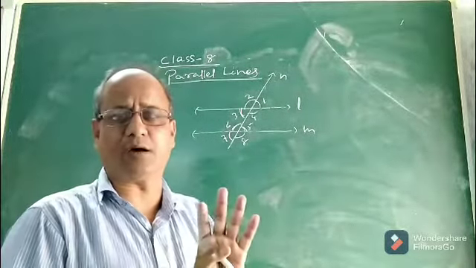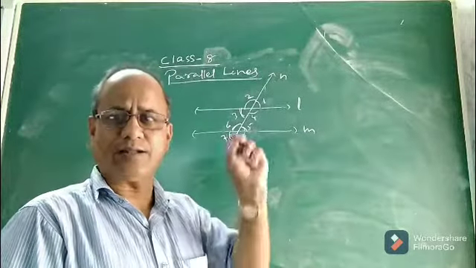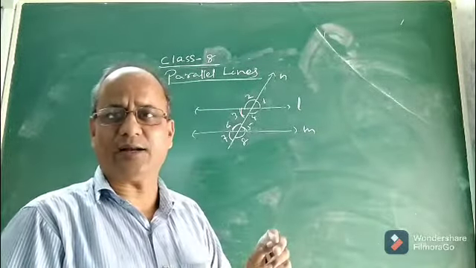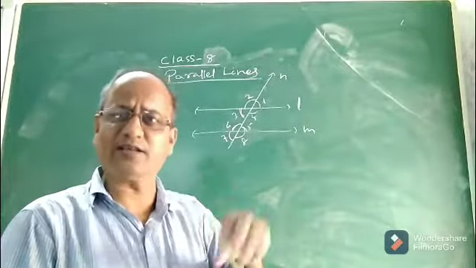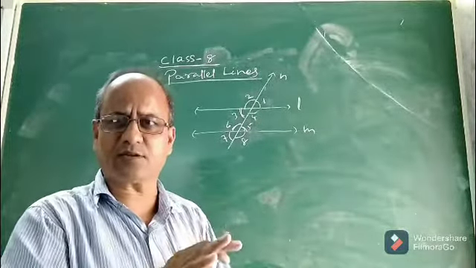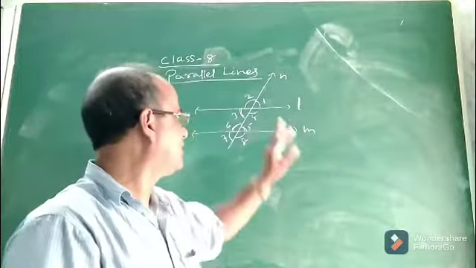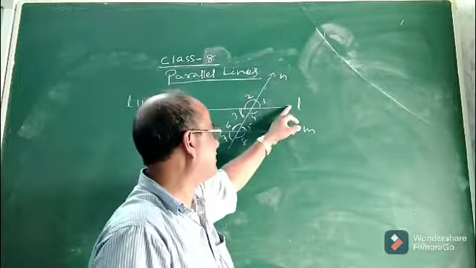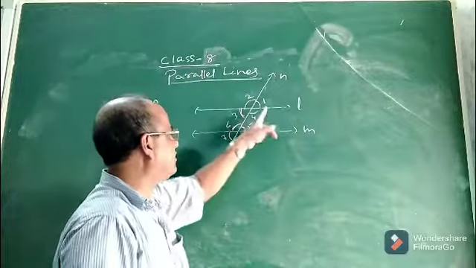At present, we have to simply remember the relation between a pair of corresponding angles, between a pair of alternate interior angles, between a pair of alternate exterior angles or co-interior angles, etc. And we have to apply those things in solving problems. The proof of all these things is beyond the course, hence I will also not discuss it. We just have to remember the relation between different pairs of angles when a transversal intersects two parallel lines in a given plane. Now let me tell you first what the relation is.